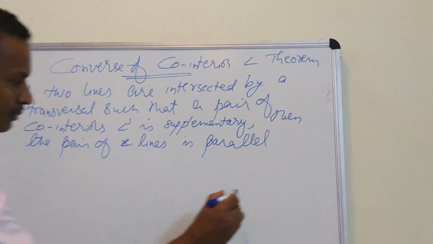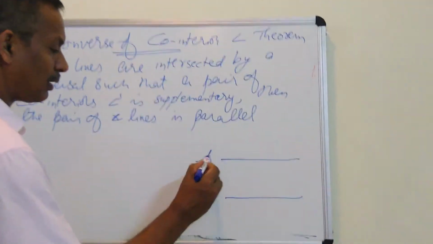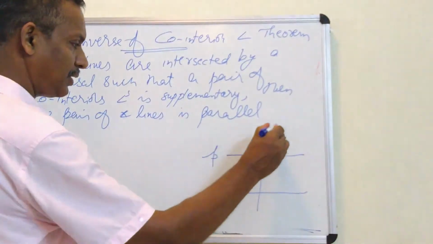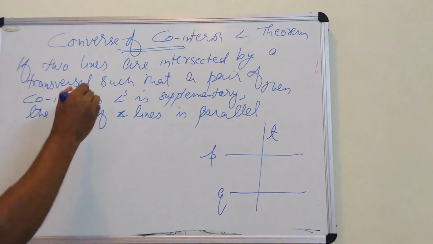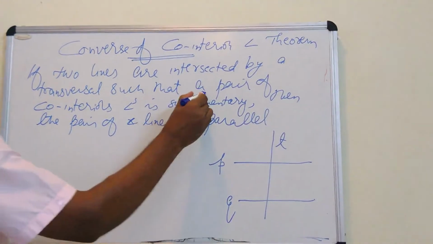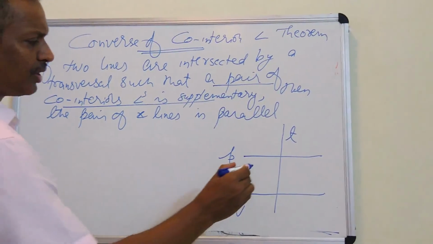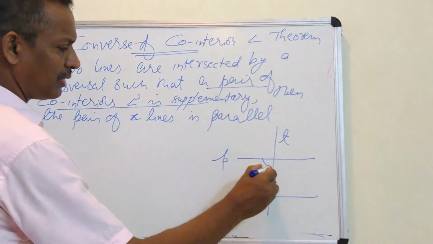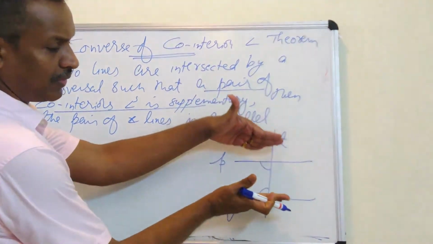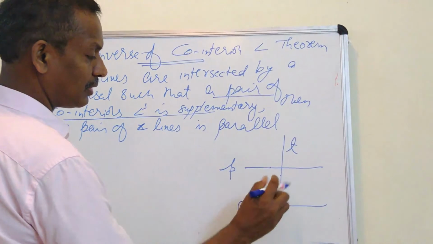Here, two lines P and Q, they are intersected by a transversal T such that according to the question, a pair of co-interior angles is supplementary. You can take any pair of co-interior angles, either on the left side of the transversal in between the lines, or you can take on the right side.